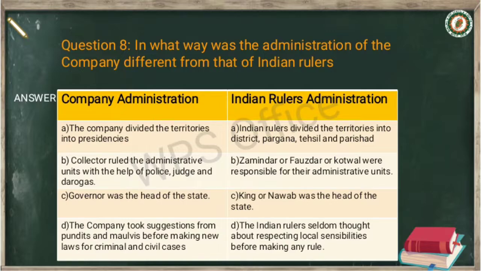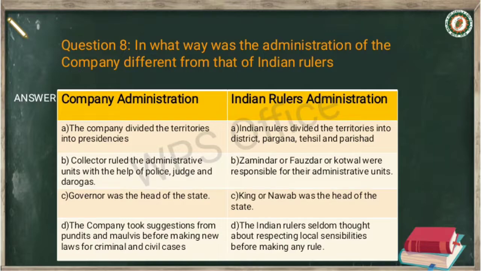On the other side, Indian rulers' administration, point D, Indian rulers seldom thought about respecting local sensibilities before making any rule. So that's all from the differences of company administration and Indian rulers' administration.